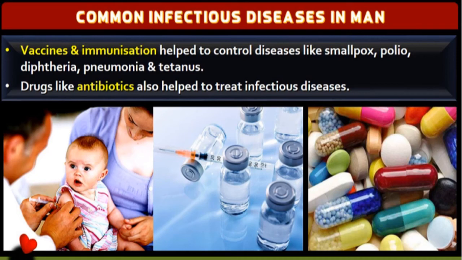For polio nowadays you have many advertisements, and some of the nurses will visit your house asking whether you have children within 5 years. They put 1 or 2 drops of polio vaccine into the mouth of the baby, so that abnormality is lessened. So for smallpox, polio, diphtheria, pneumonia, tetanus, we have vaccination and immunization, which controls the disease to an extent. But we are not able to find a vaccine for corona. That's why the disease is still spreading, and the government is not daring to open all the institutions.